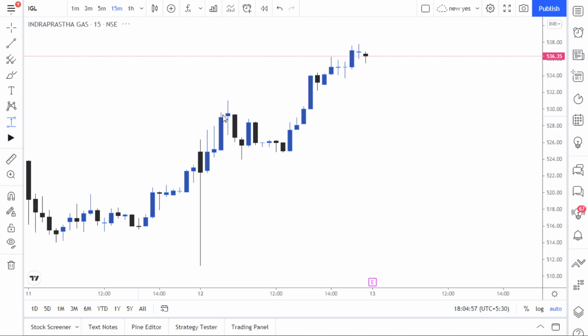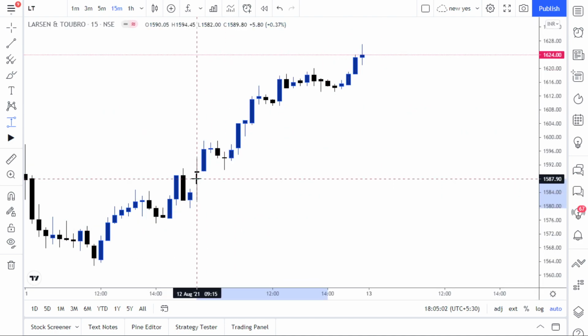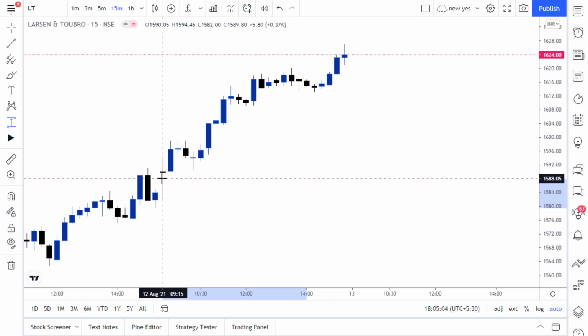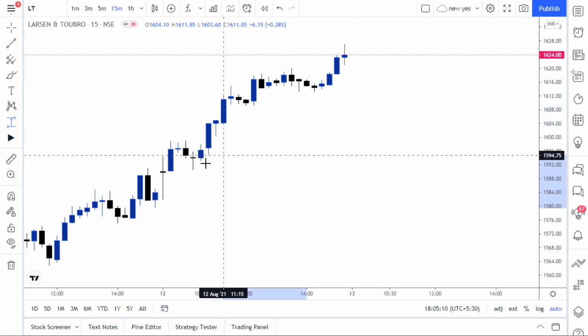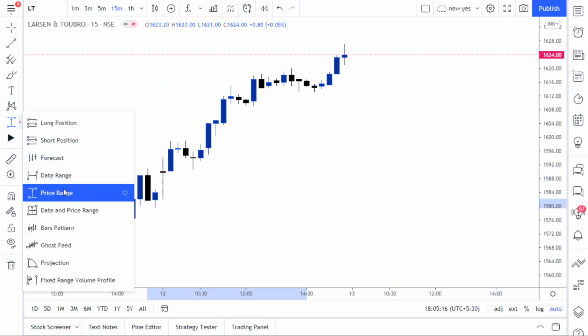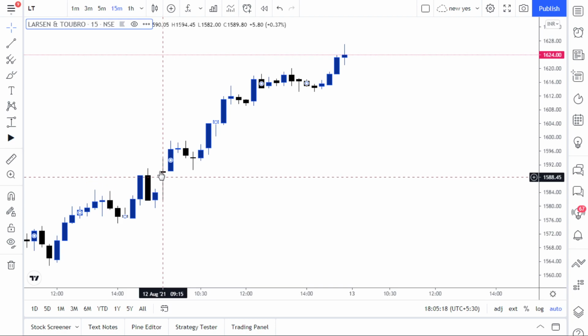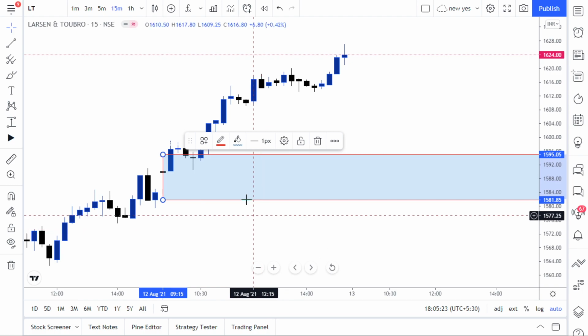L&T, exactly at 9:15, forms a doji-like candle, and it broke that high around 1594 and moved towards 1623. What is the risk for the trade? Almost 12 rupees risk on that particular trade, where it formed a great move from that particular area, right?